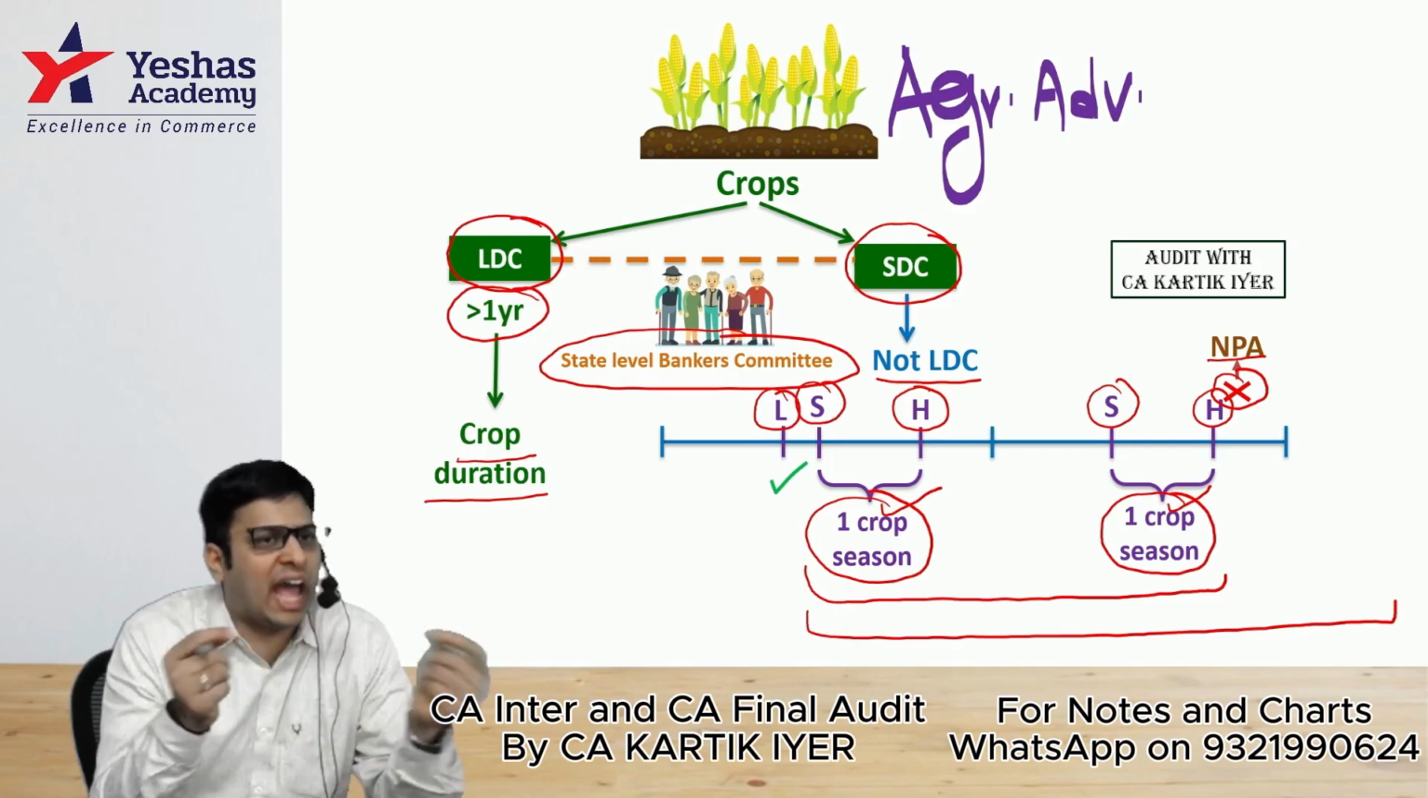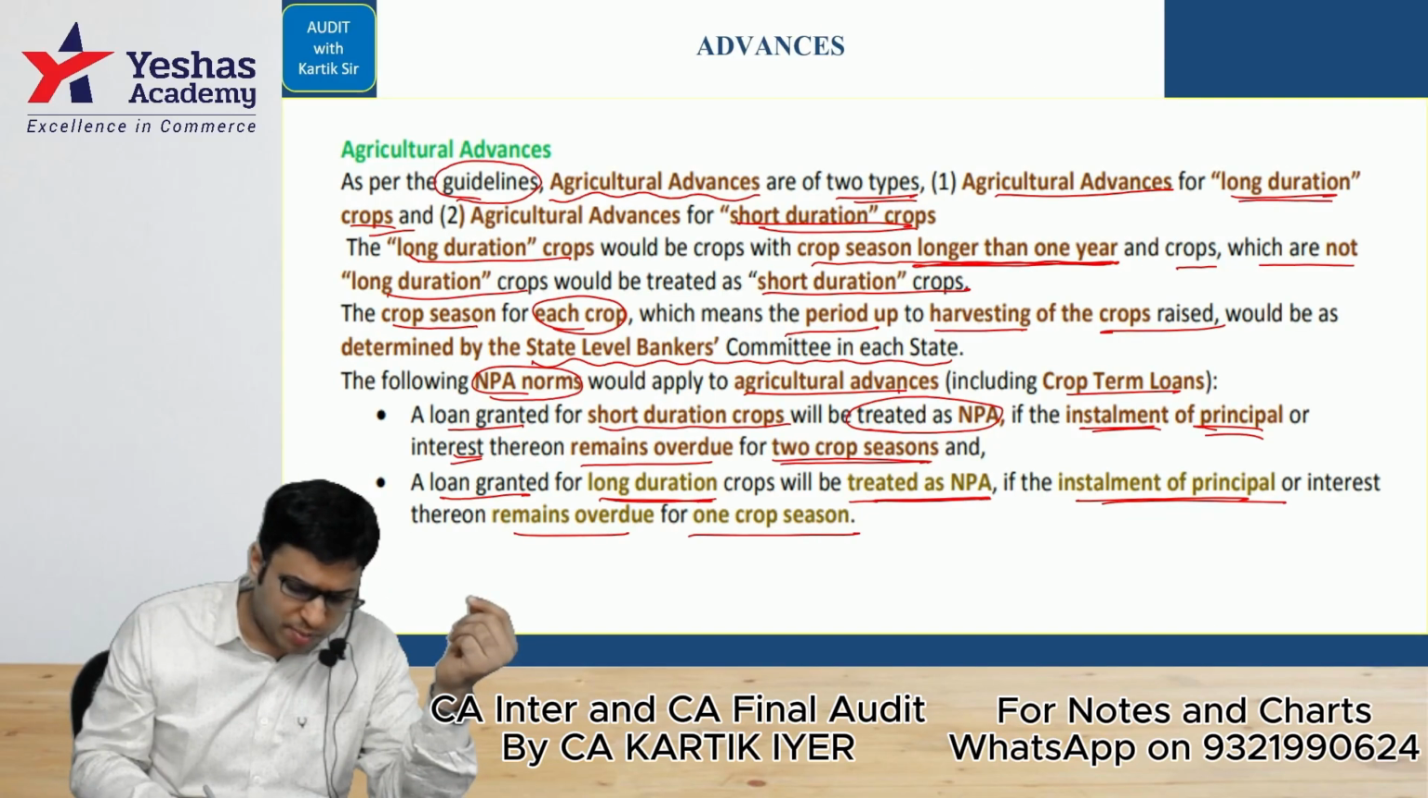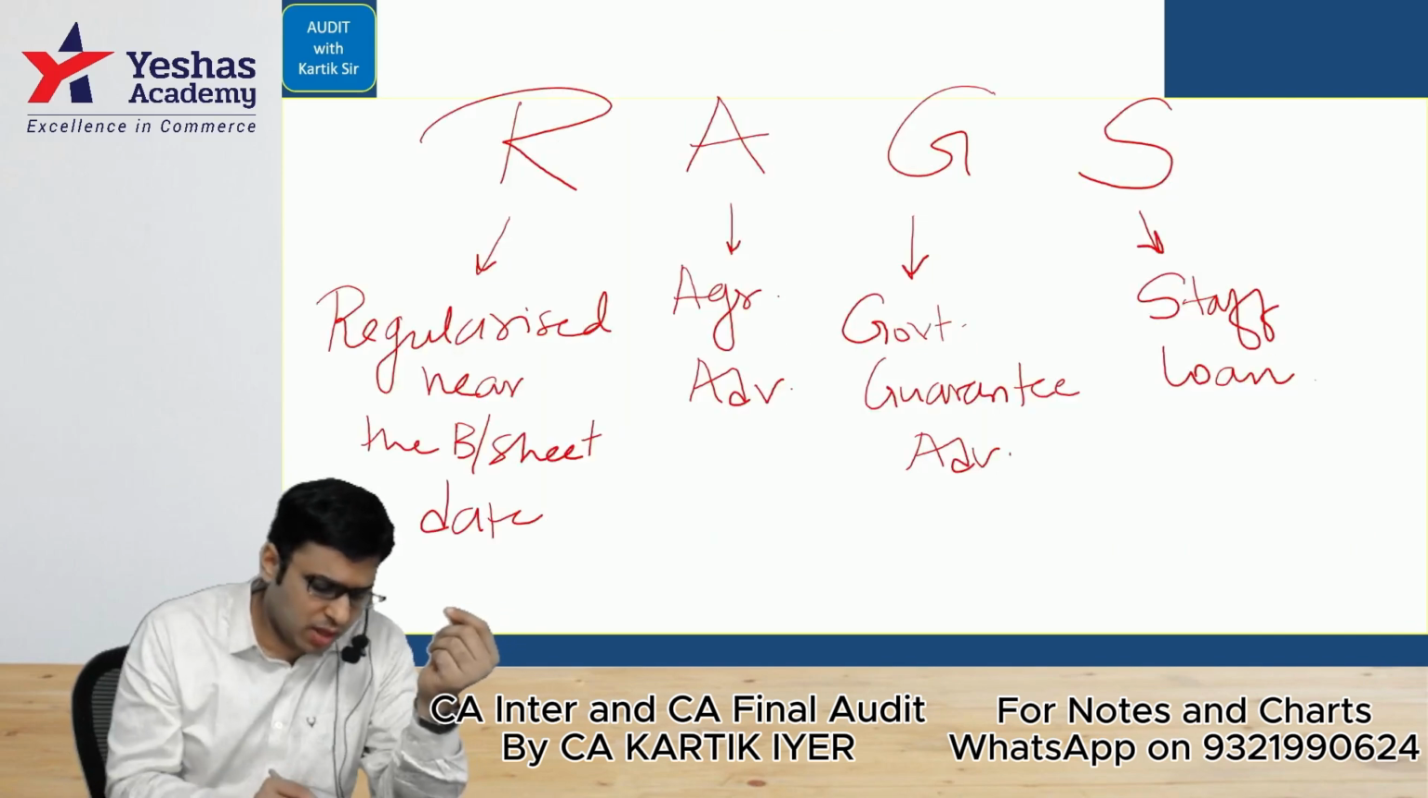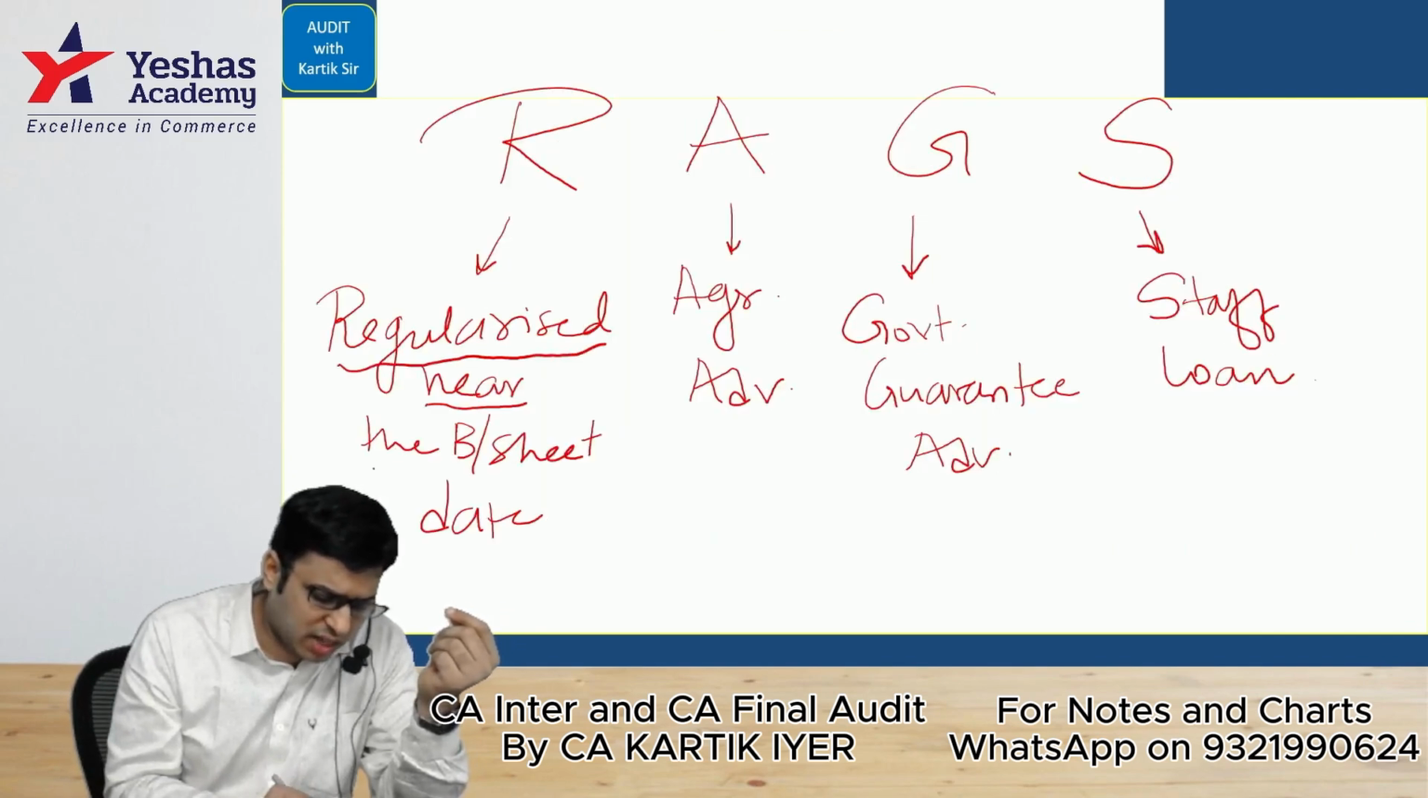This completes your note on agricultural advances. What are the 4 areas? Let's go for it one by one. Let's discuss it quickly. Let's see this. Accounts regularized near the balance sheet date.